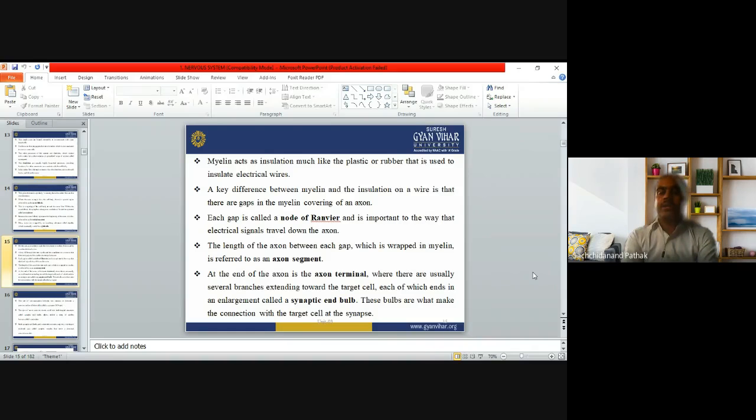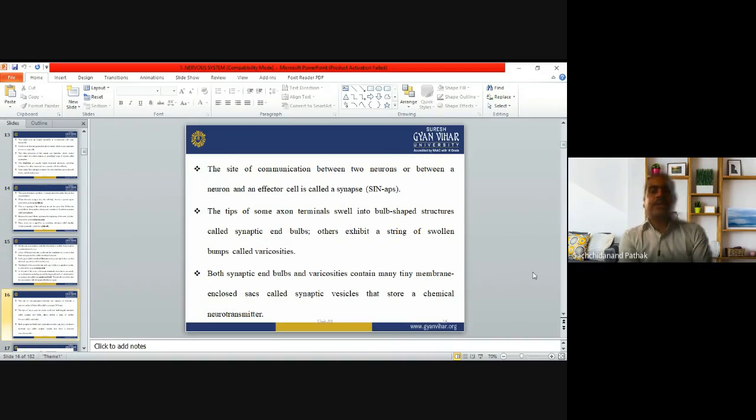At the end of the axon is the axon terminal, where the axon ends, and there are usually several branches extending toward the target cell, each of which ends in an enlargement called the synaptic end bulb. And these bulbs are what make the connection with the target cell at the synapse. These bulbs can also contain several types of chemicals that will be released when there is a stimulation.